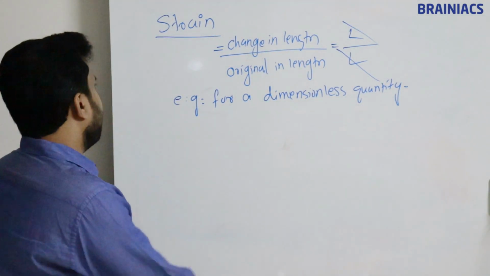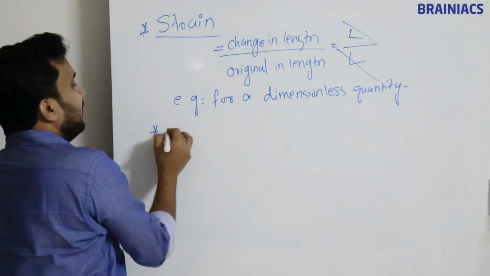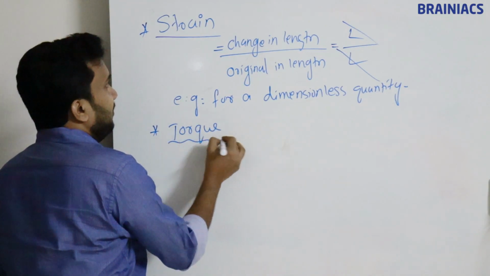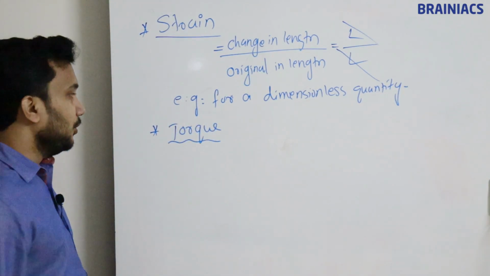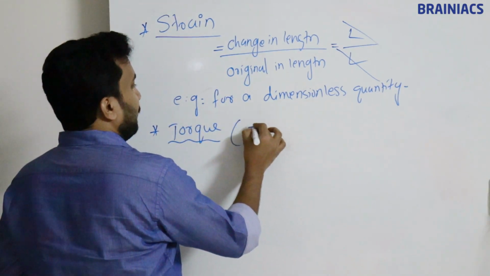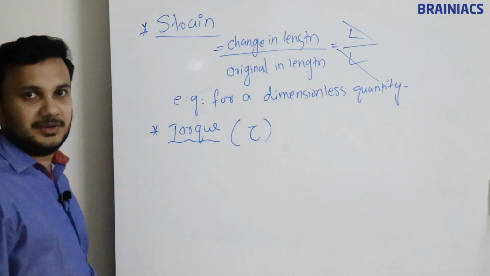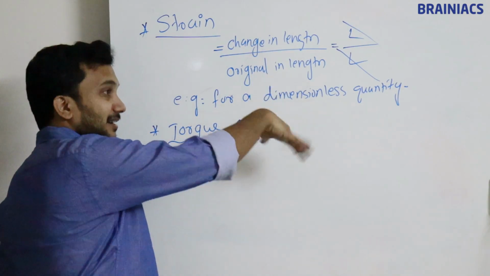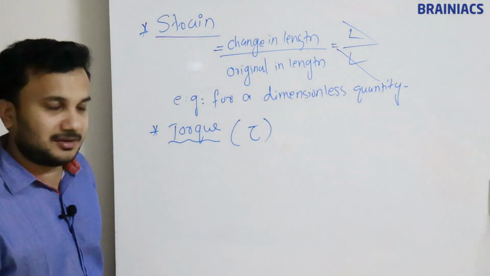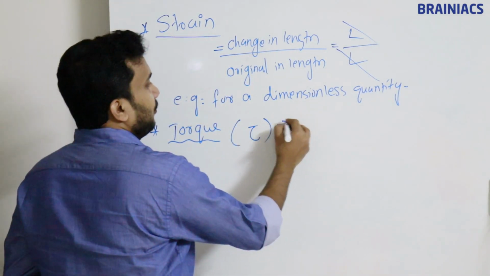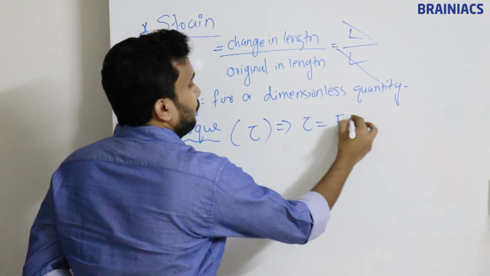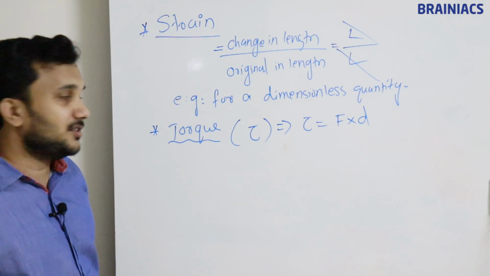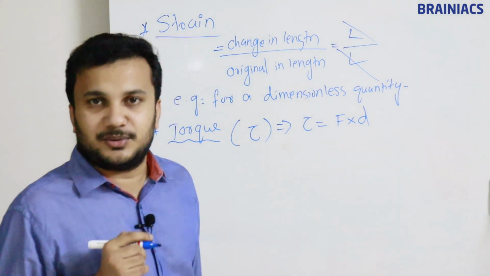And we'll see the next parameter. The next parameter is called torque. You might have heard the term torque. Torque is normally represented by tau, like this, which is like the letter J written in a reverse way. So what is the general formula for torque? Torque is equal to force into distance, force into perpendicular distance. You have learned a similar formula somewhere also, right?